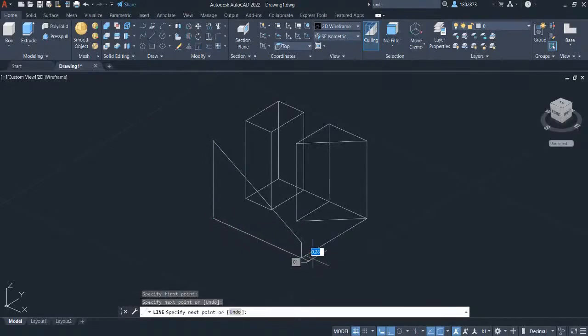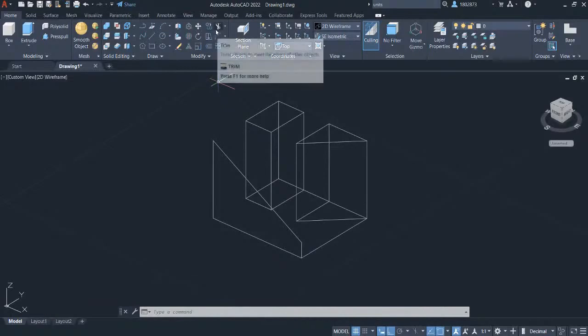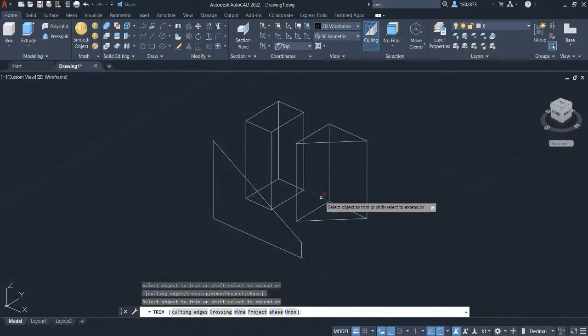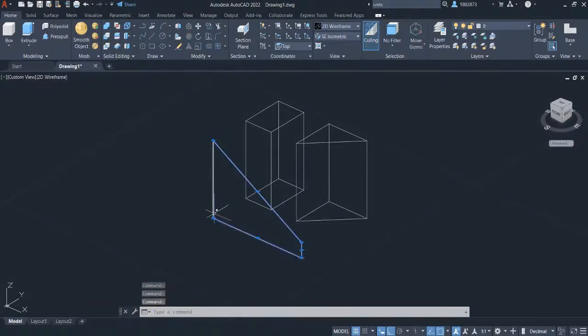So we are done in the last part of the sketch. Let's trim out the excess lines by selecting Trim in Modify Panel. Let's trim out this line and this line. Okay, so we're going to select all these lines and convert it into a polyline. Hover your crosshair here in the Modify Panel and select Join.